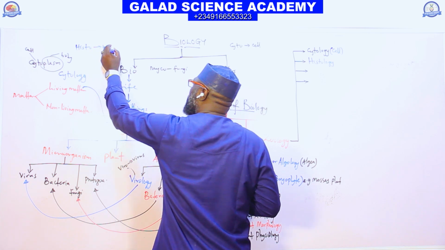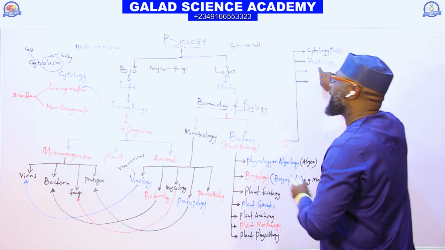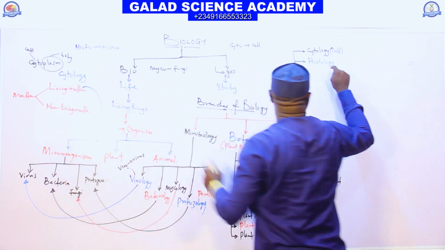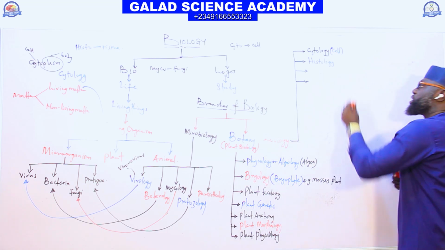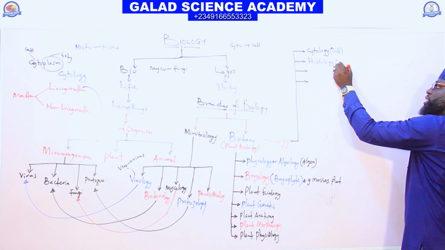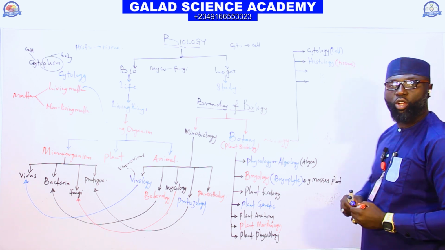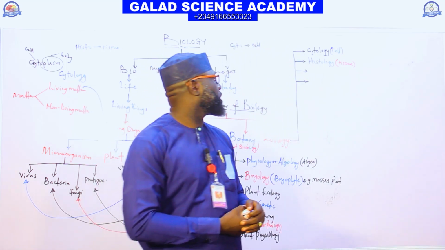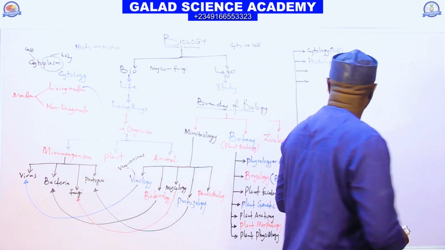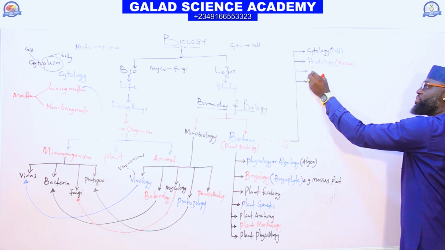Tissue. So histo here means tissue. Logy means to study. Therefore, what is the meaning of histology? The aspect of biology that deals with the study of tissue. That is histology.